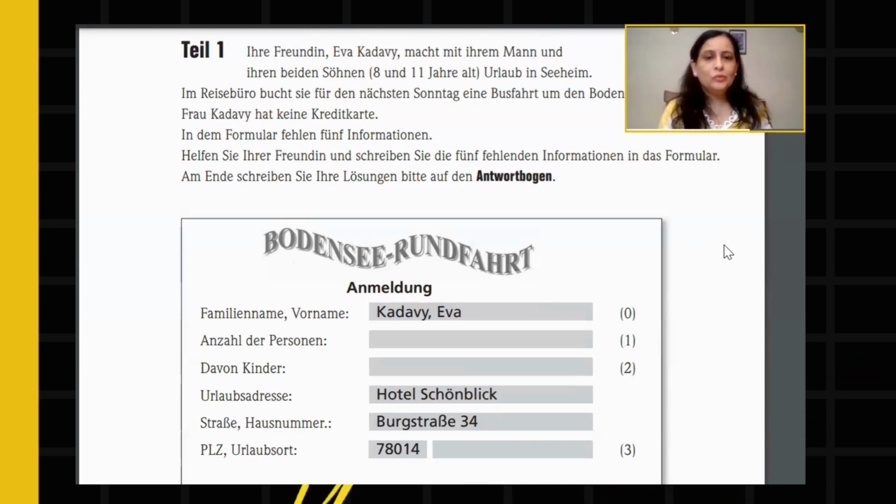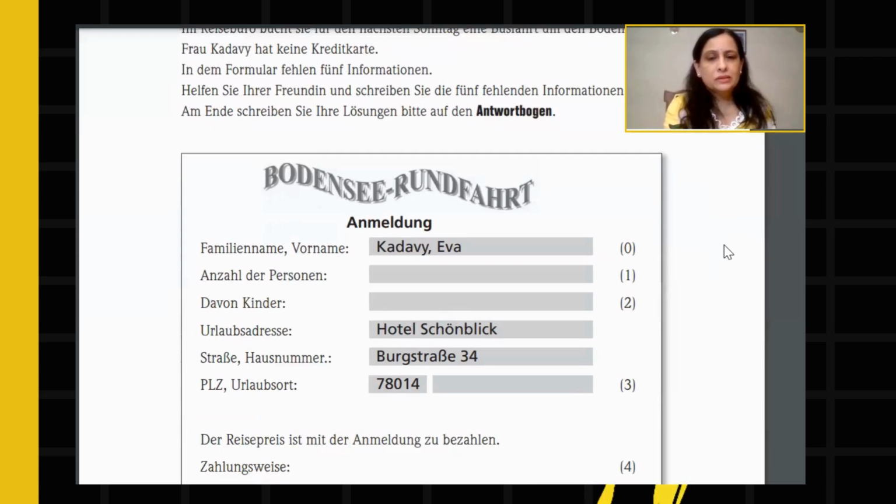Now here, Urlaubsadresse, they have given the hotel name. Then Strasse also they have given, house number they have given, PLZ meaning postal code, that also they have given, 78014. Now Urlaubsort meaning vacation spot. Now here, if you see, it is Seeheim. The vacation spot is Seeheim. So you have to write it down there. Okay, so this is the form.